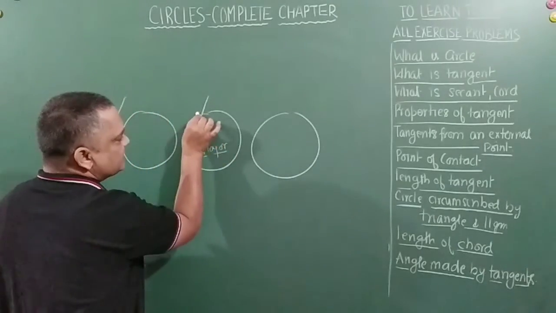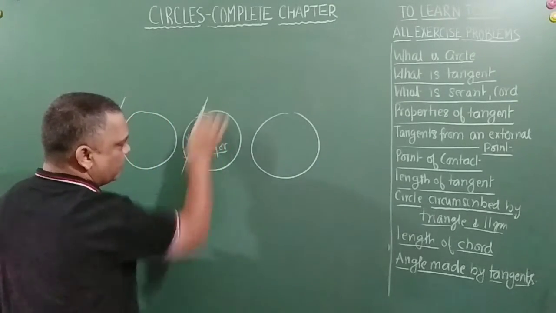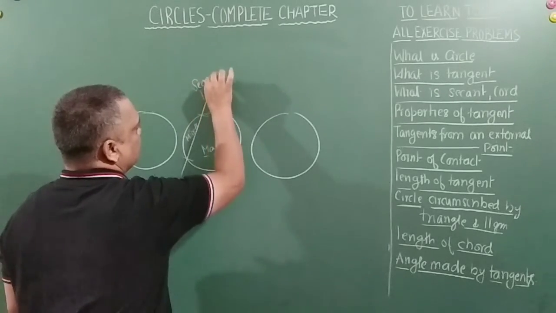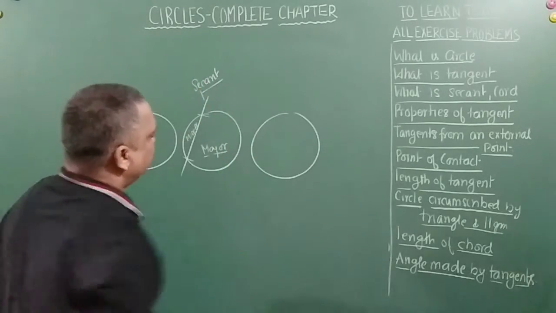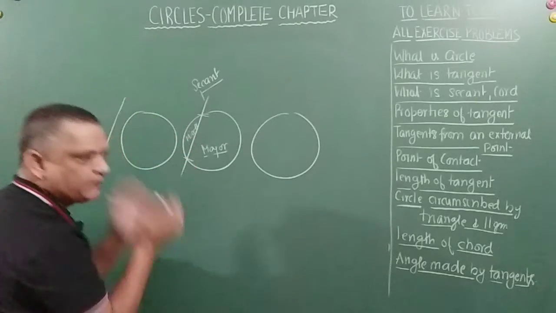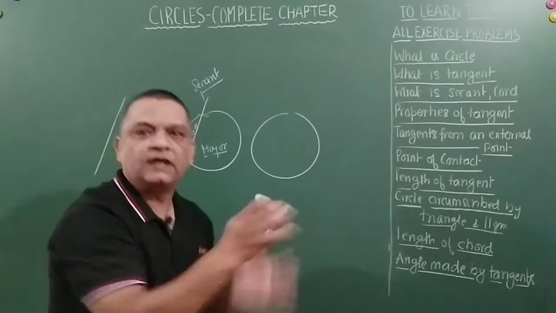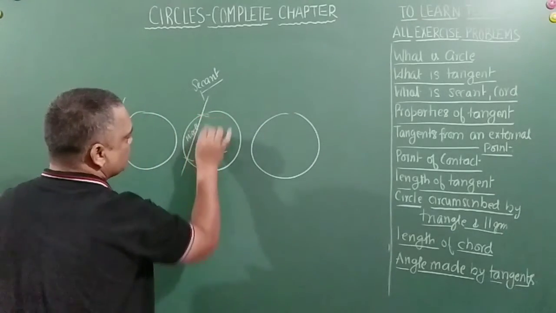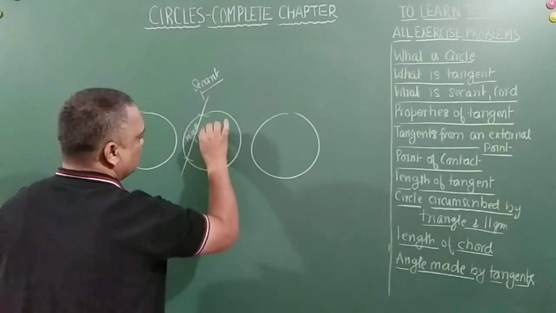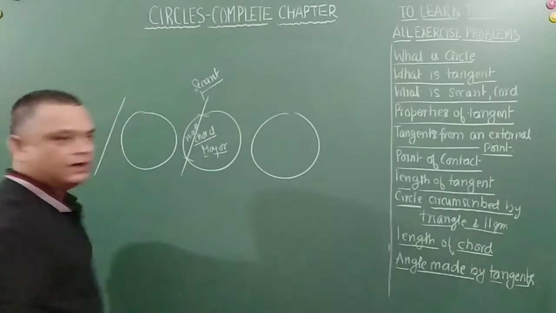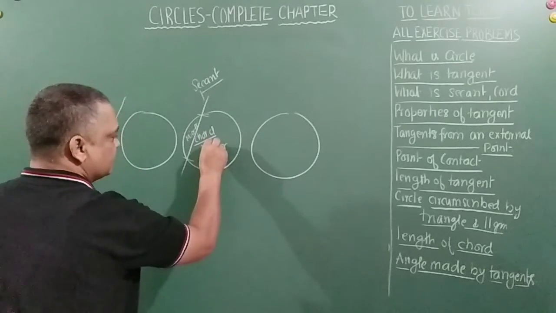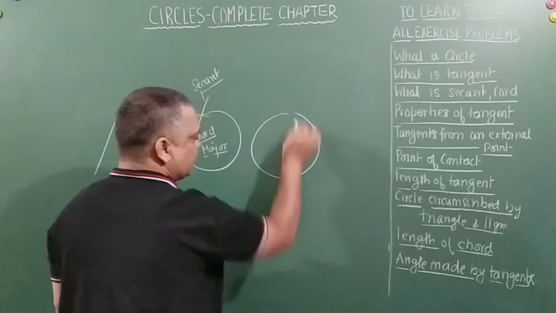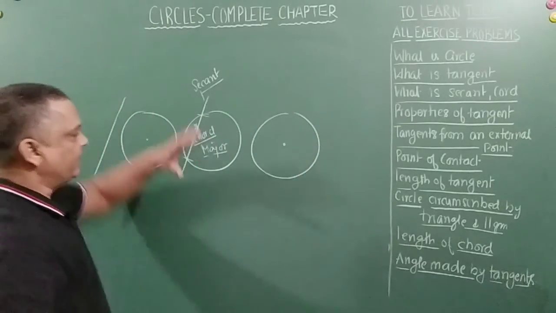This line is called a secant. And the distance of the secant which lies inside the circle is called a chord. So this distance is called the chord. I hope things are clear. For every circle, the center point is O, which is equidistant from all the points. So we have understood chord and we have understood secant.